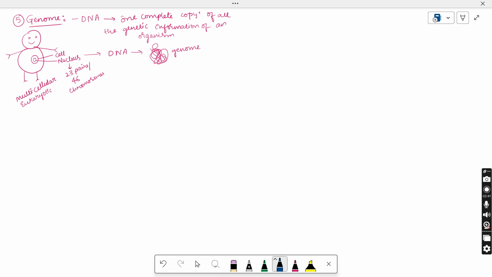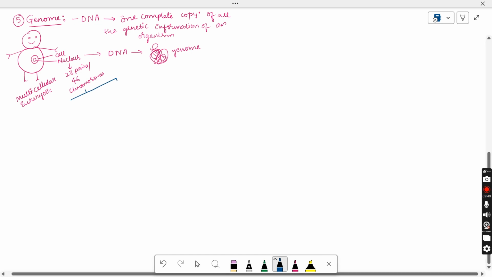Here if you want to go a bit in depth into this, each cell will contain the 23 pairs of chromosomes. Out of 23 pairs, these chromosomes are divided into two types. One is the autosomes, the other one is the allosomes. Autosomes are also called the vegetative chromosomes, which are actually responsible for the body characters, or you can consider them as the somatic chromosomes, whereas the allosomes are considered as the sex chromosomes, which define the gender of an organism.